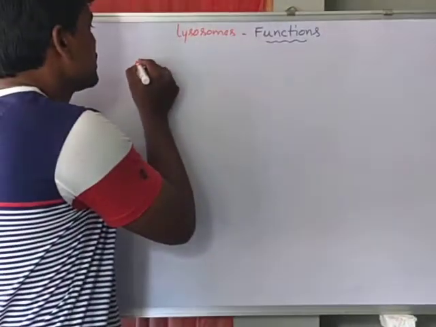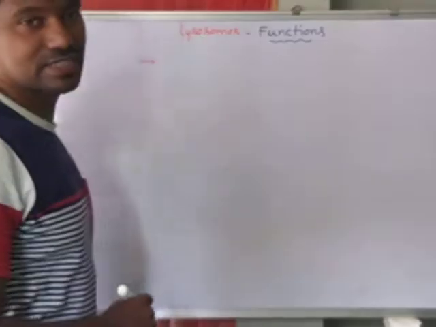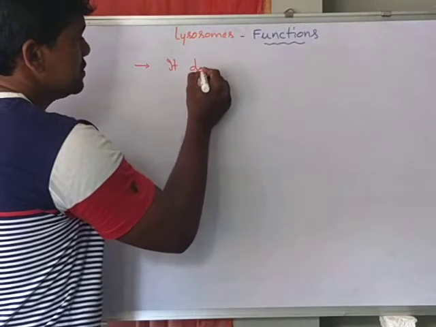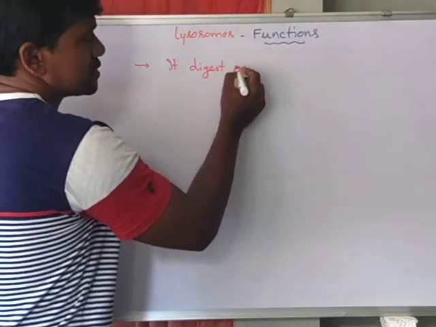So generally, the first function is it digests the foreign materials.